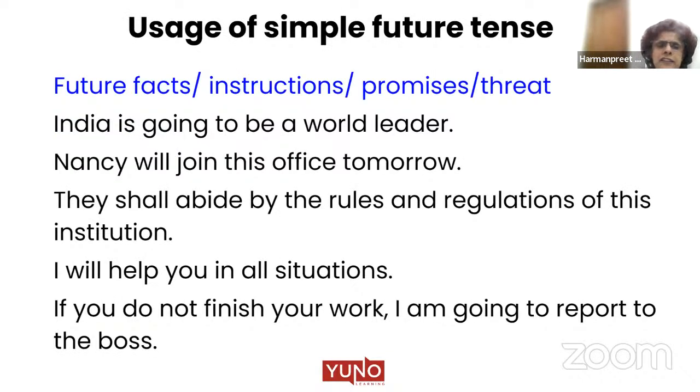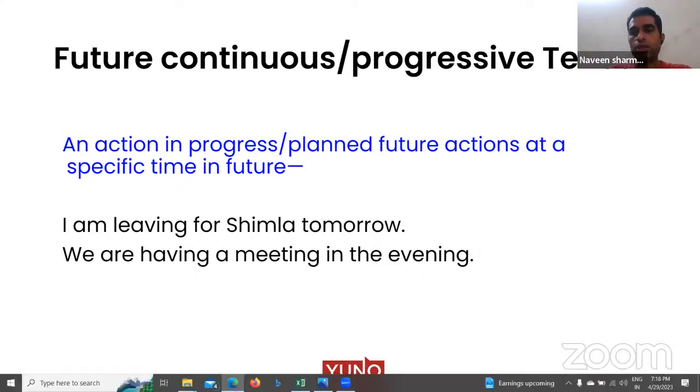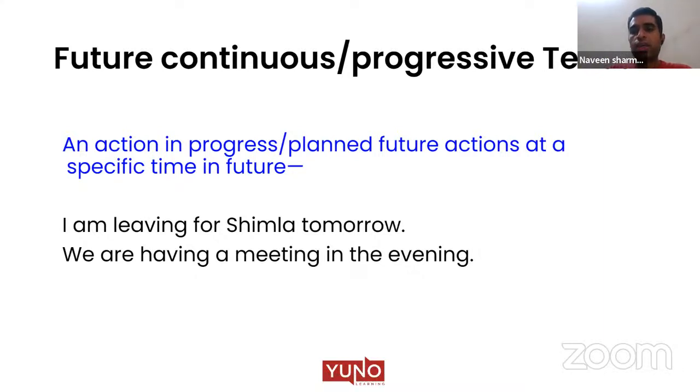Now, I hope everyone has taken this, where we talk about facts, instructions, promises, and threats. Ma'am, I have a question. Someone said, I will not allow you to watch TV. Can we say it this way, I won't allow you? Absolutely, yes. What is the difference between will not and won't? Will not is a complete form, won't is a contraction. Won't means will not only.